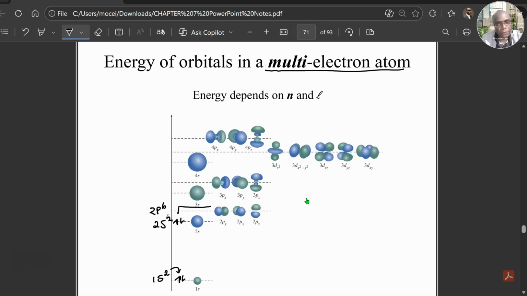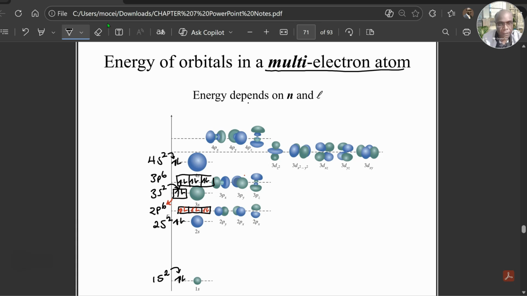Okay, so there you have 3 sets of p's, so each of those will carry 2 electrons, so the p orbital generally will carry 6 electrons. From there you go to 3s2, carrying 2 electrons, then 3p6, because we are assuming we have a lot of electrons, the p orbital carries 6 and each 2 electrons must be paired. Then from there again you go to 4s, and the story goes on and on.